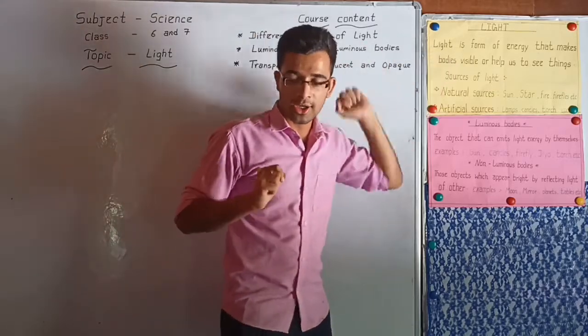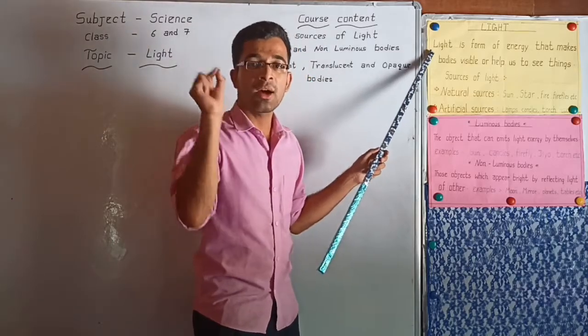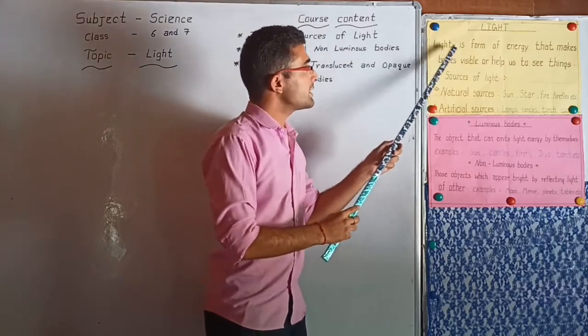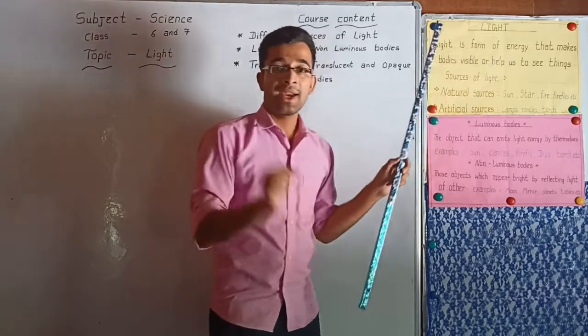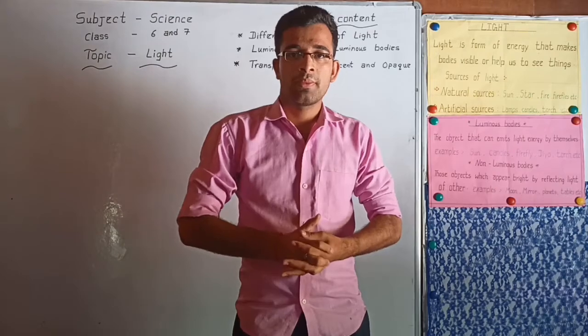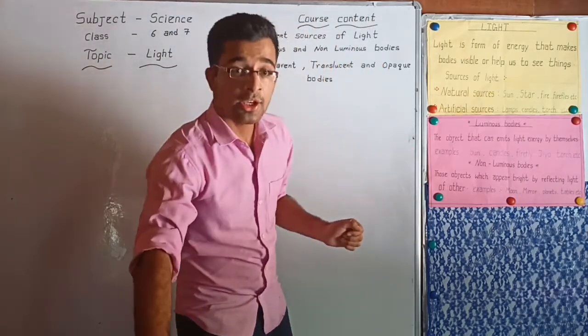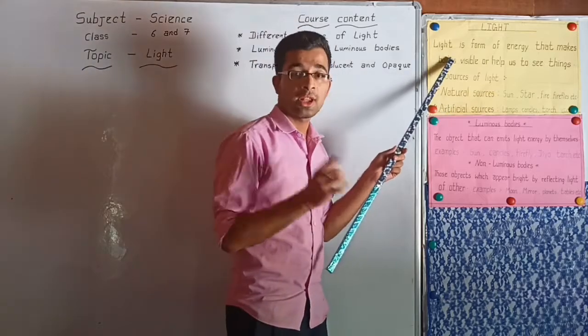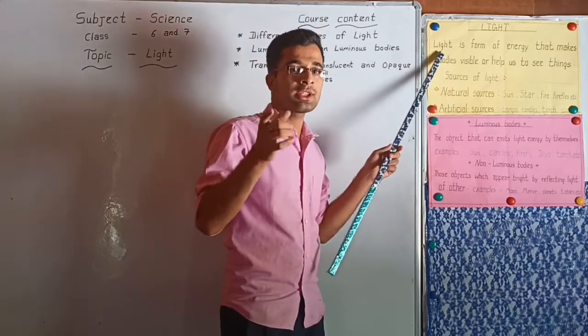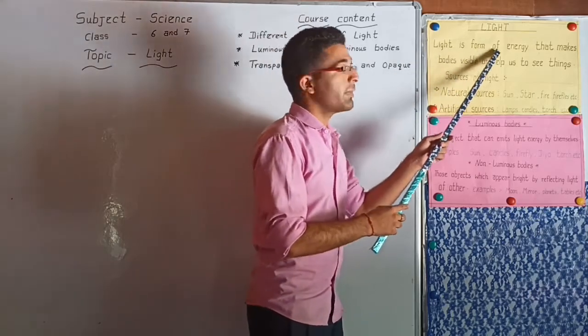Okay, look here on the chart. On the chart you can see the definition of light. Here, light is a form of energy. It is one type of energy, or a form of energy. Okay students, now look at the chart. Here you can see the definition of light. Now we are going to discuss the definition of light. Look here, light is a form of energy.